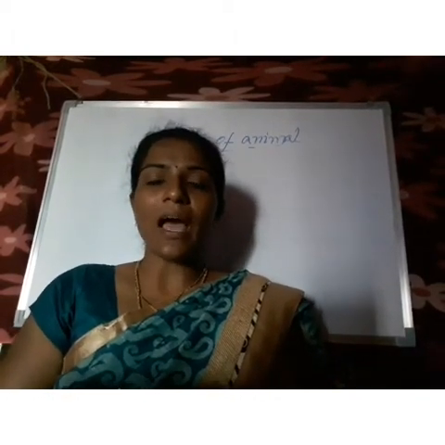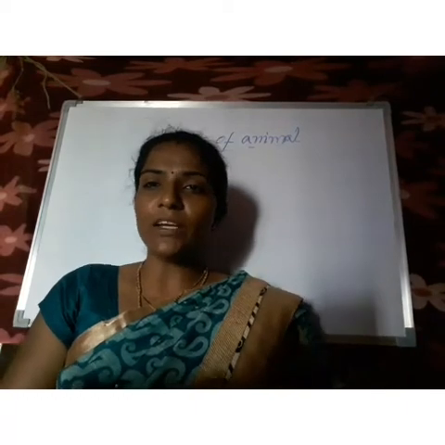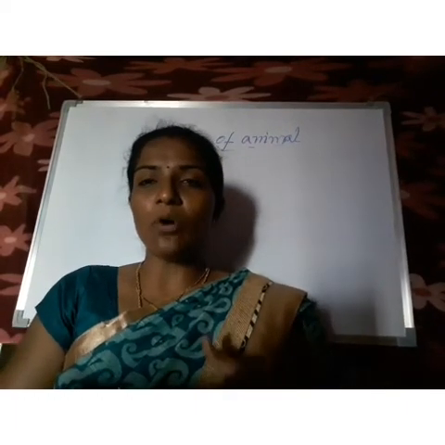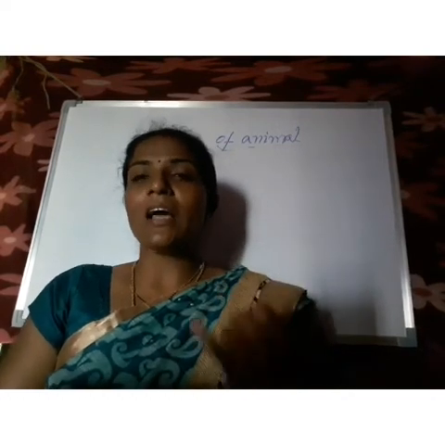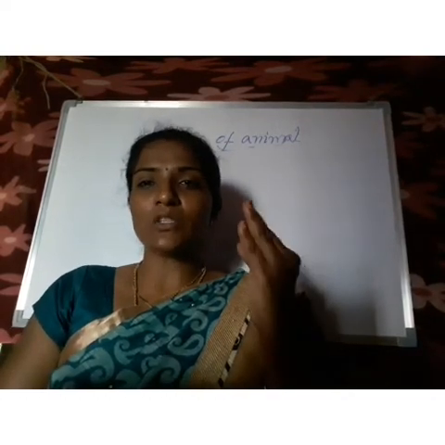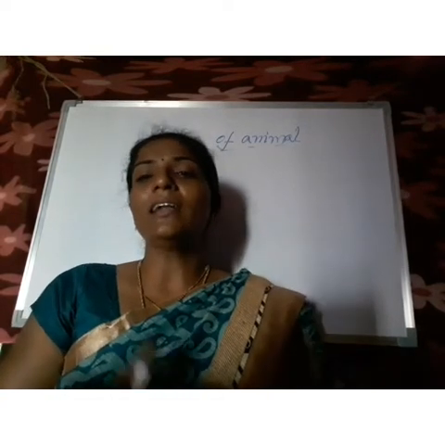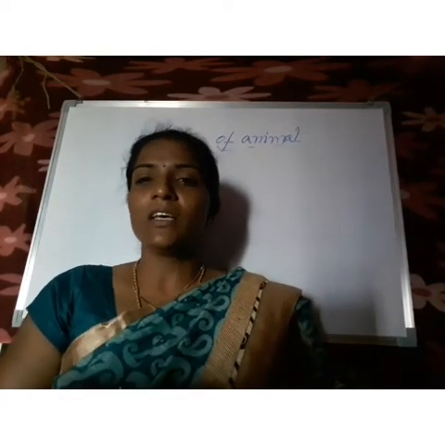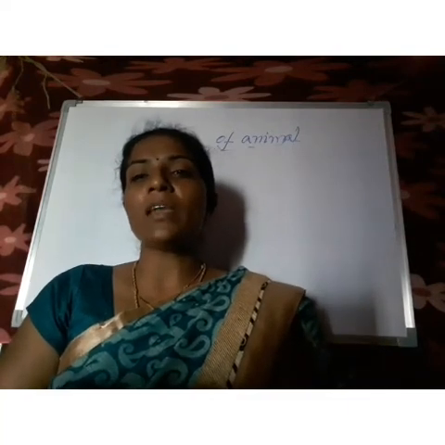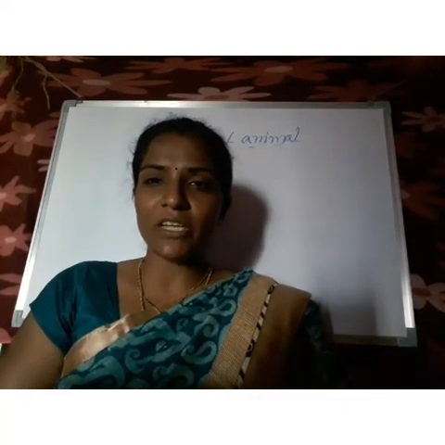So based on the habitat, the animals are divided into 6 types. What are they? Come on, say with me. First one, terrestrial animals, aquatic animals, arboreal animals, amphibians, aerial animals, and insectivorous animals. So these are the types of animals based on their habitat only.